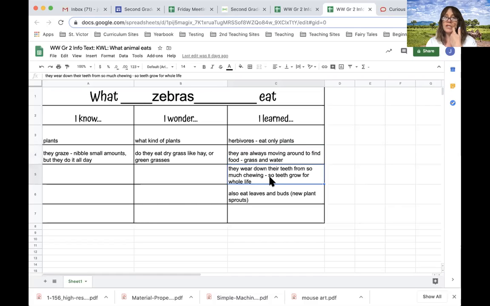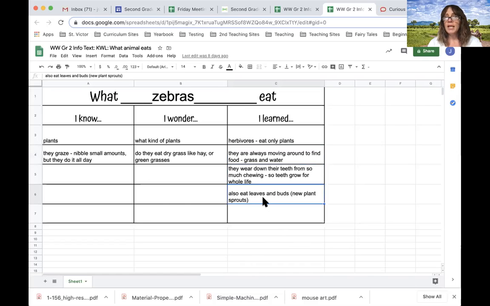This was interesting. They wear down their teeth from so much chewing, so their teeth grow for their whole life. Yours don't keep growing once they come in, but zebras keep growing because they keep grinding them down. They need them to keep growing so that they have something to chew with.